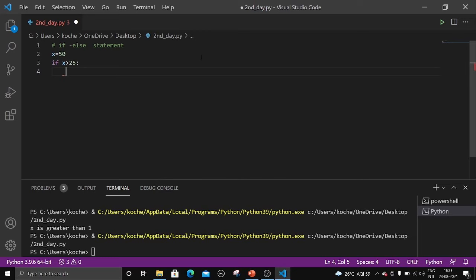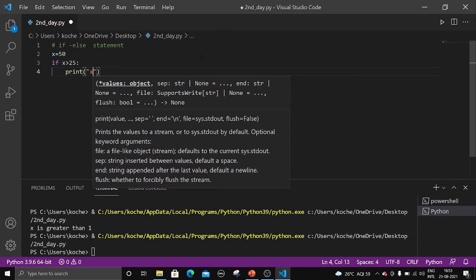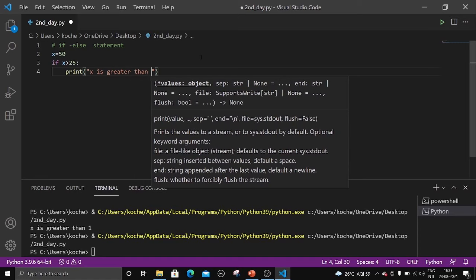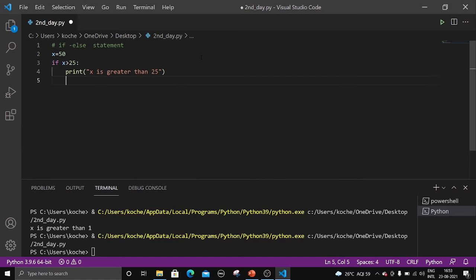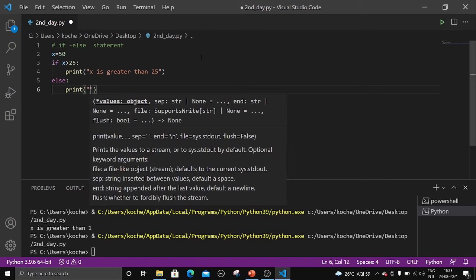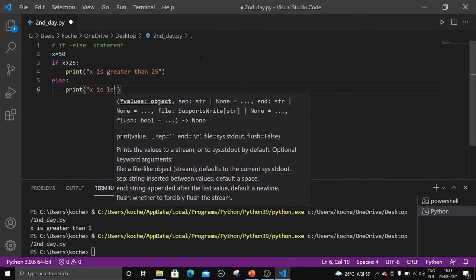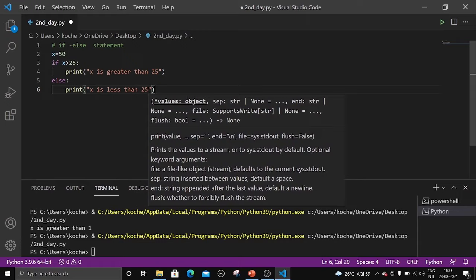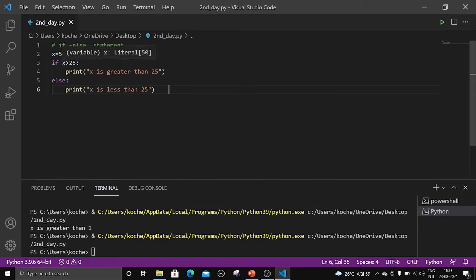If x is greater than 25, print x is greater than 25. And now we can write the false case: else colon, and next print x is less than 25. I hope you guys got it now, right? If x is greater than 25, these statements will be executed. What is that statement? X is greater than 25. If x is not greater than 25, then the statements under the else block will be executed. Which will be executed? X is less than 25.